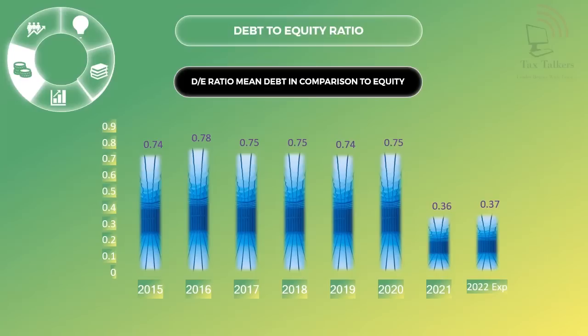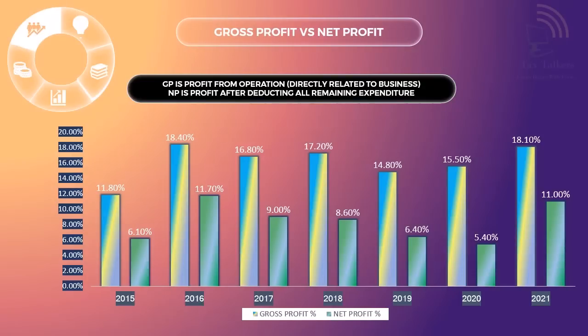Now in the next slide we will discuss the gross profit and net profit growth of the company. First, in short, gross profit is profit from operation, directly related to business, and net profit is profit after deducting all remaining expenditure which is not direct to the operation of the company, like interest, administrative and selling expenditure, etc. The gross profit of Reliance Industries was 11.80%, which went up to a high of 18.40% and fell to 18.10%, which simply means the company is maintaining profit near 18%, which is good in the industry.